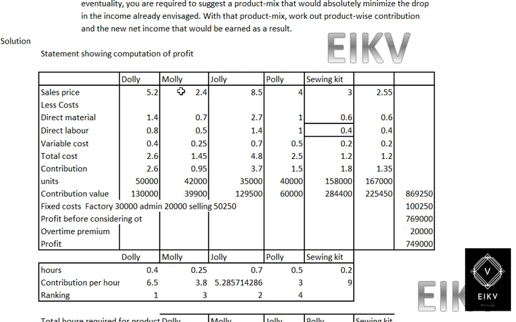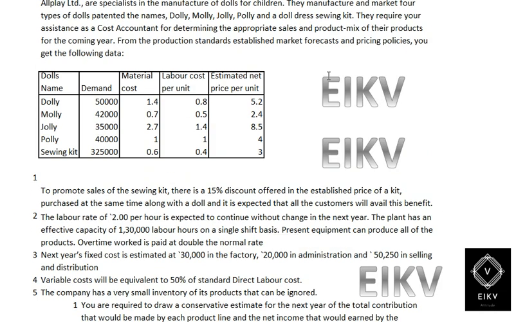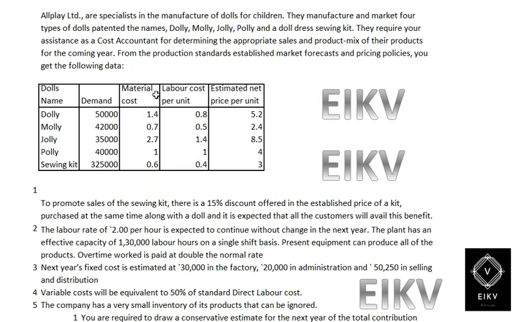Here we have selling price for Dolly, Molly, Tolly, Polly and sewing kit as given. Material cost as given: 1.4, 0.7, 2.7 and 1. So I just skip these details. Here we have the doll names, Dolly, Molly, Tolly, Polly, and then the sewing kit, and then we have the respective demand.